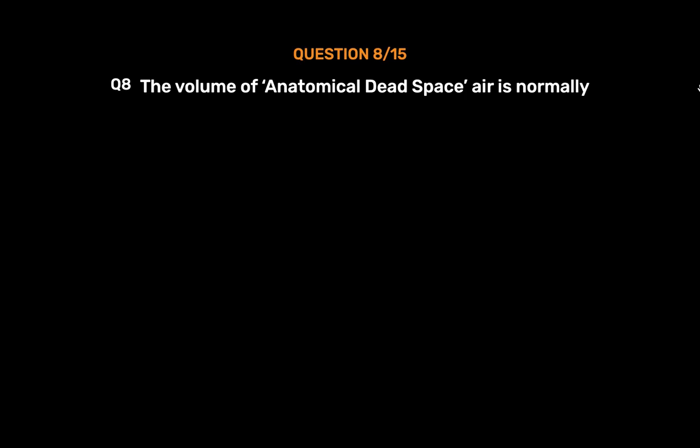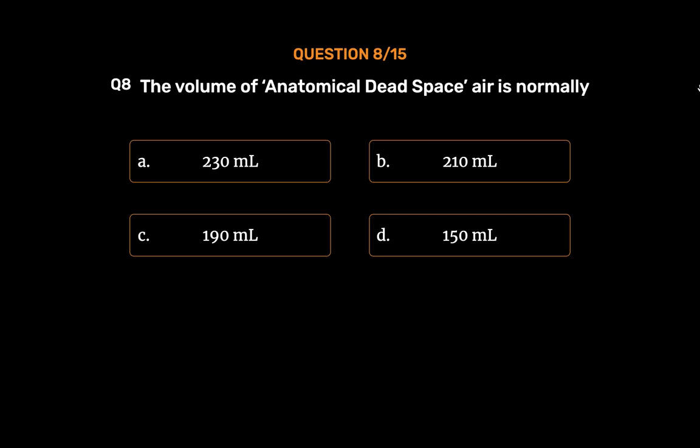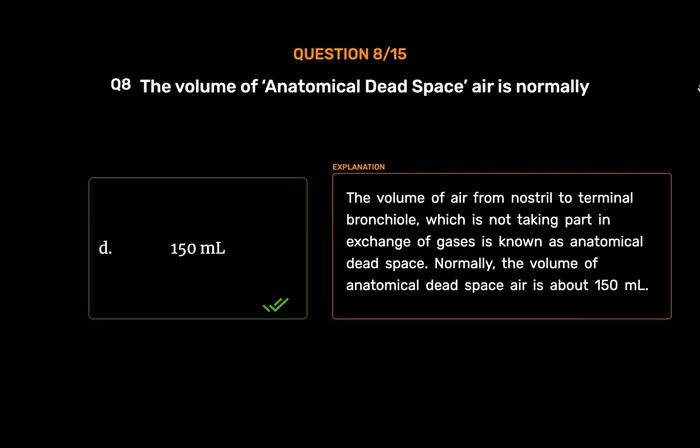Question number 8. The volume of anatomical dead space air is normally option A, 230 milliliters. Option B, 210 milliliters. Option C, 190 milliliters. Option D, 150 milliliters. The correct answer is option D, 150 milliliters. The volume of air from nostril to terminal bronchiole, which is not taking part in exchange of gases, is known as anatomical dead space. Normally, the volume of anatomical dead space air is about 150 milliliters.